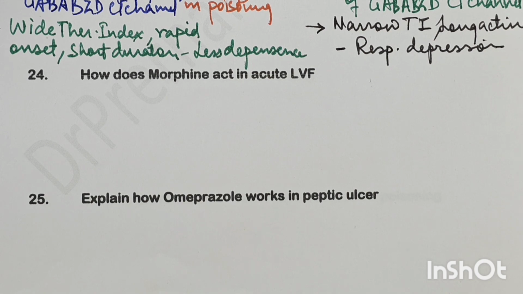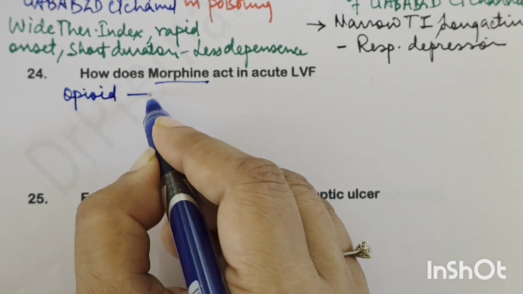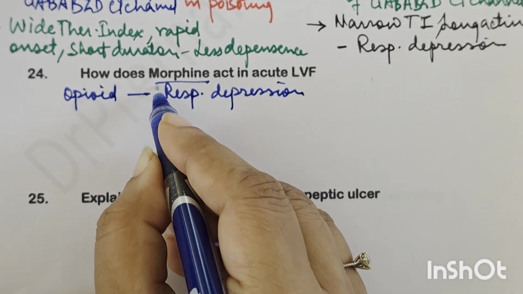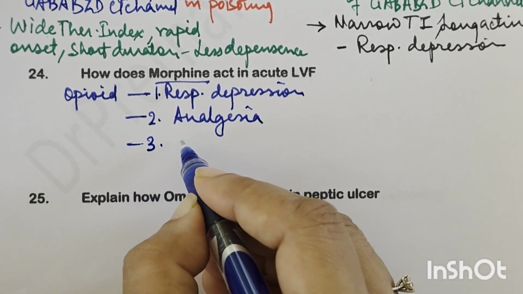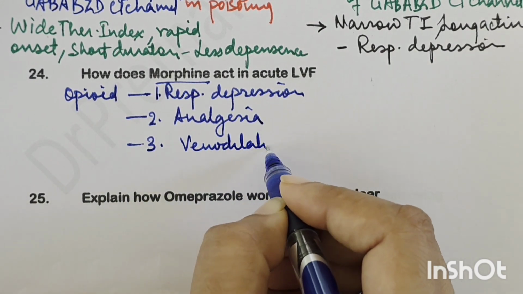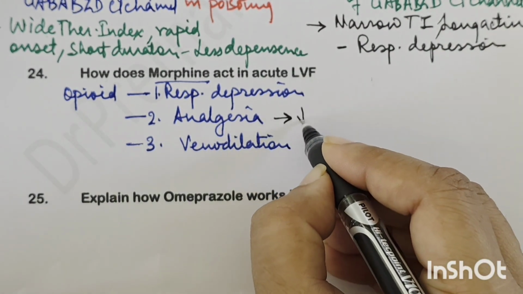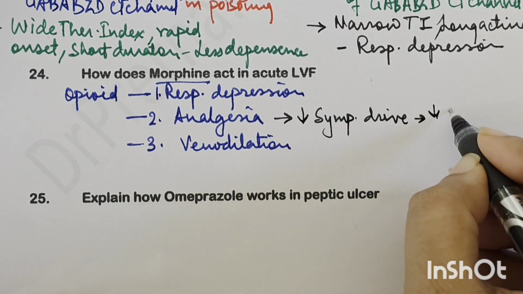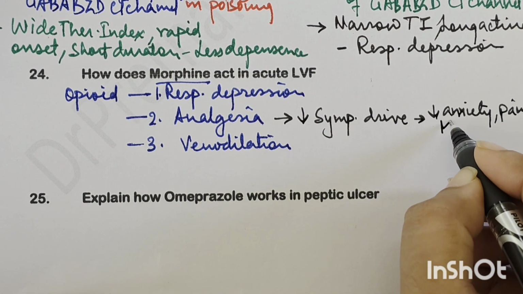Next question is, how does morphine act in acute left ventricular failure? Now morphine is an opioid. What are the actions of an opioid? First of all, respiratory depression, so that is one action. Second action is analgesia. Third action is venodilation. So in acute ventricular failure, how are these actions effective? It causes analgesia, so it reduces the sympathetic drive. It basically reduces the anxiety and pain associated with the myocardial infarction.